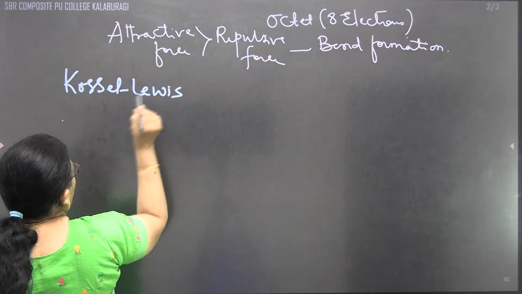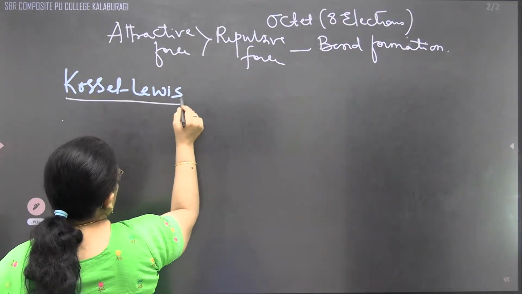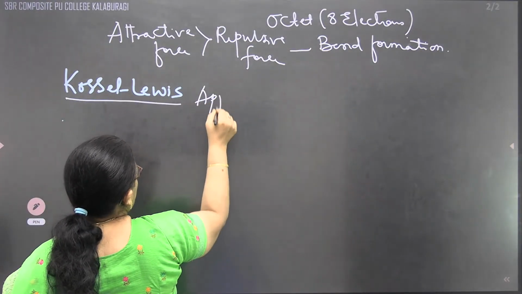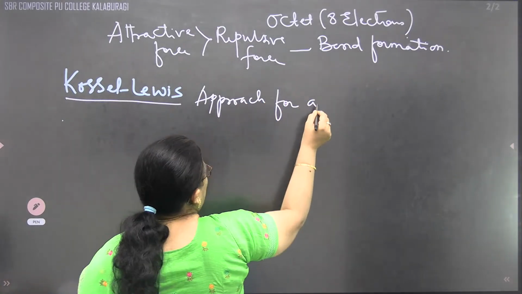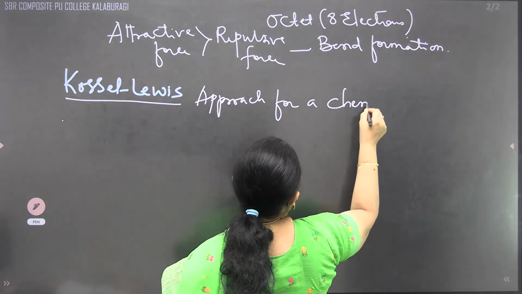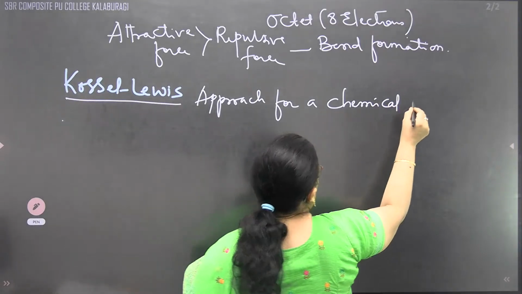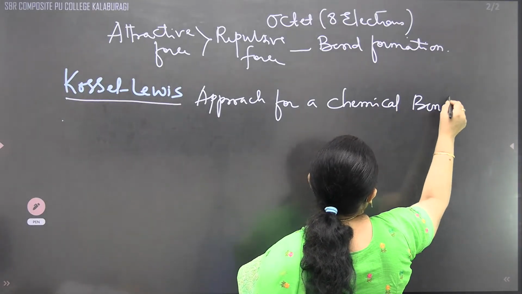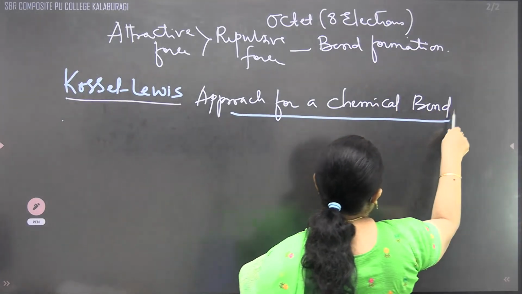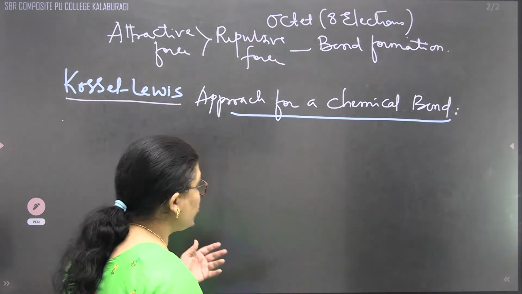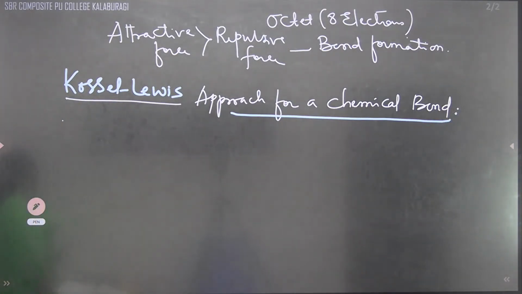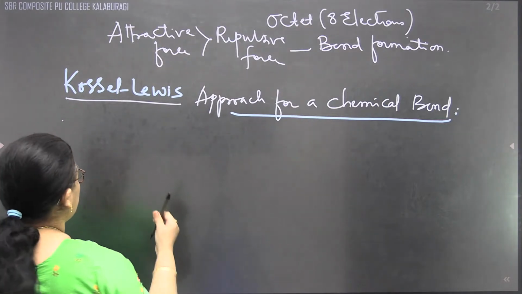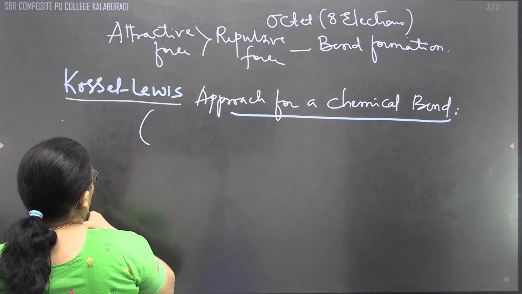Kossel-Lewis approach for a chemical bond. Kossel-Lewis approach for what, children? For a chemical bond. This is also called, we can call it what, children? We can call it the octet rule.